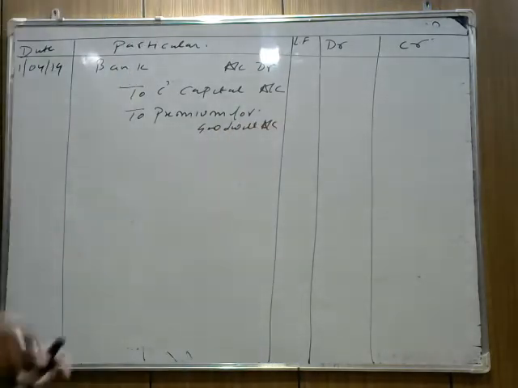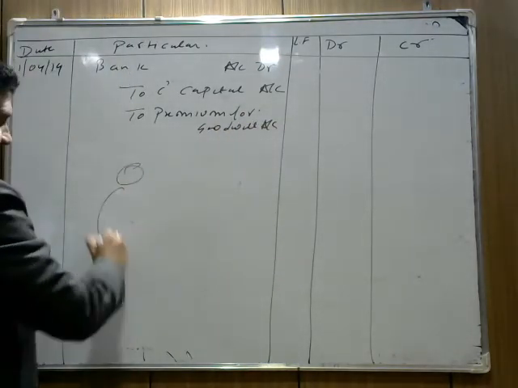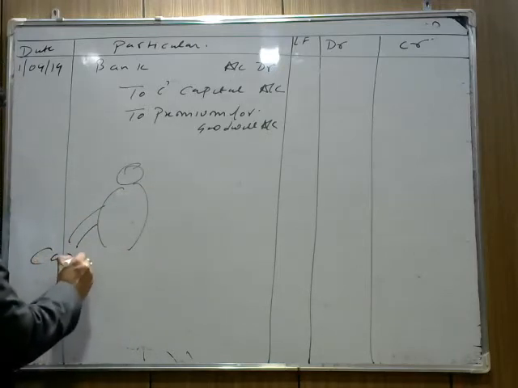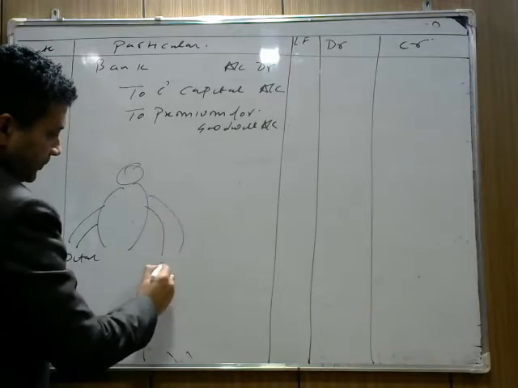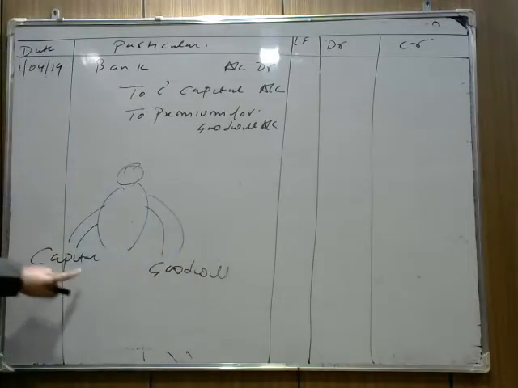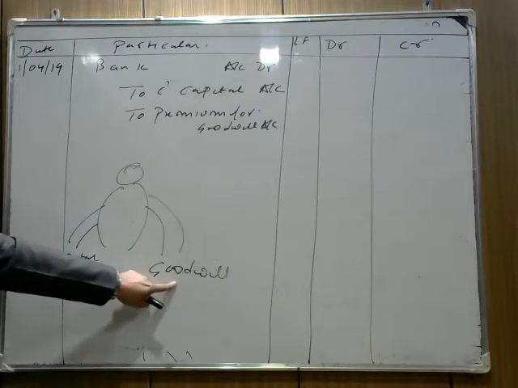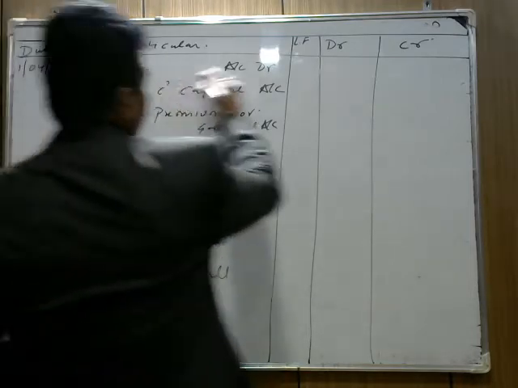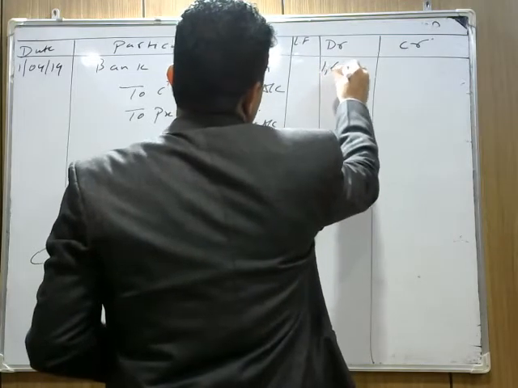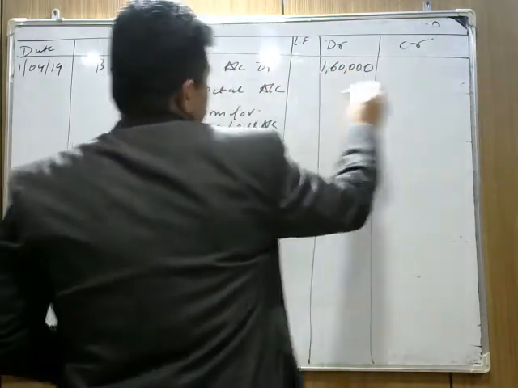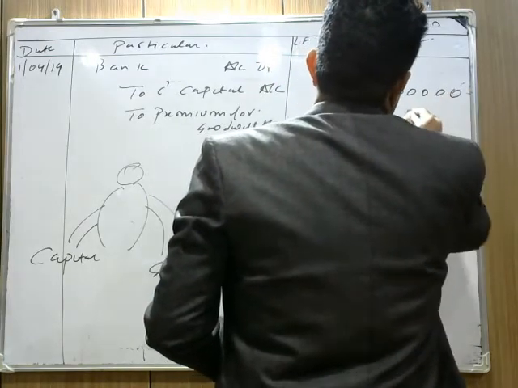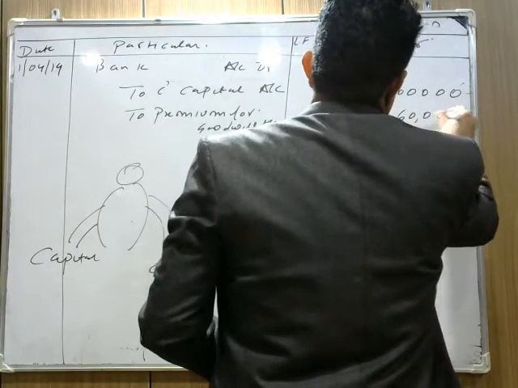Now C अपने साथ कितना कैश लाया? Because when C comes, जब C आया, उसके एक हाथ में क्या है? Capital, दूसरे हाथ में क्या है? Goodwill. Now you know that. तो what firm total gets? उसके एक हाथ में 1 लाख कैपिटल है, एक हाथ में 60,000 गुडविल है. तो टोटल फर्म इज गेटिंग 1,60,000. You are writing 1,60,000, 1 lakh as his capital and 60,000 as a share of goodwill.